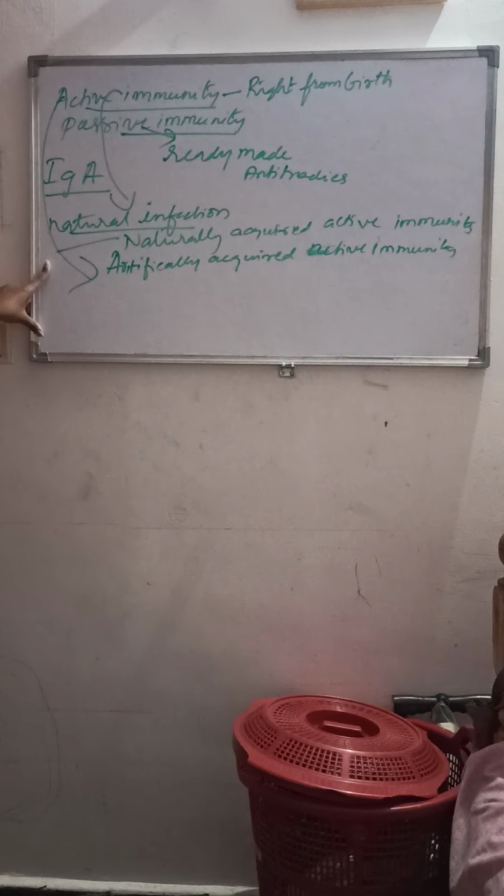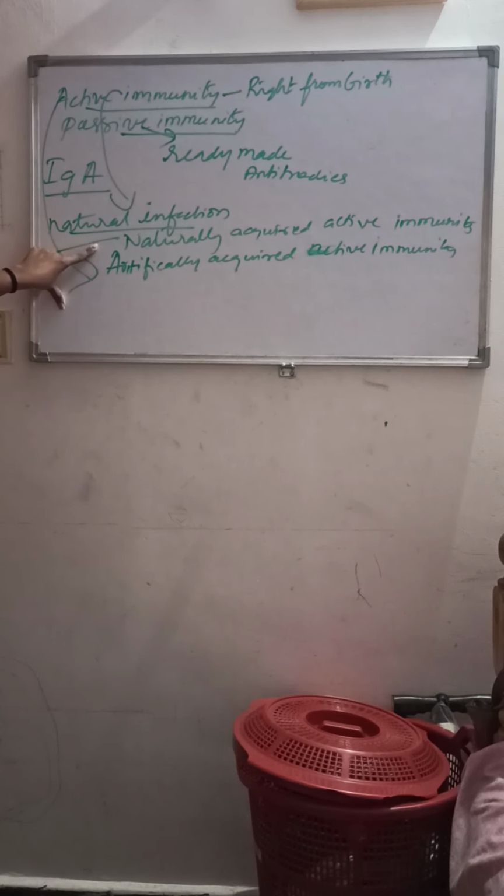What is this naturally acquired active immunity? That means the immunity is developed by an individual naturally. It is due to the infection, which is called naturally acquired active immunity. What is artificially acquired active immunity? It is the immunity which will develop in an individual by a vaccination or the immunization, which is called artificially acquired active immunity.